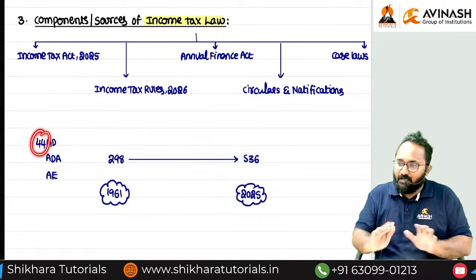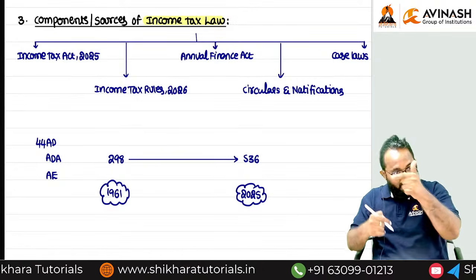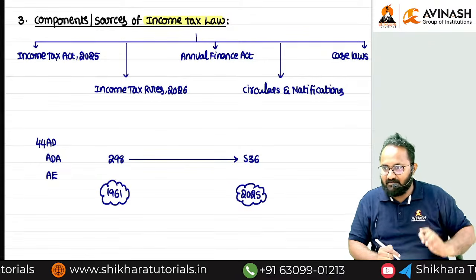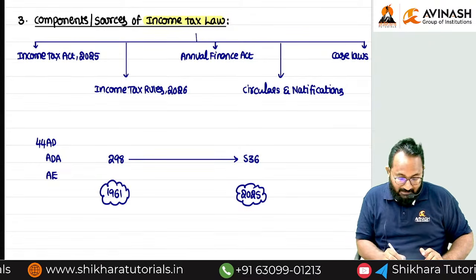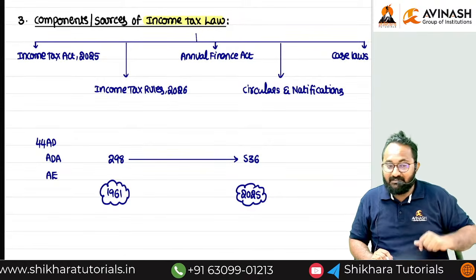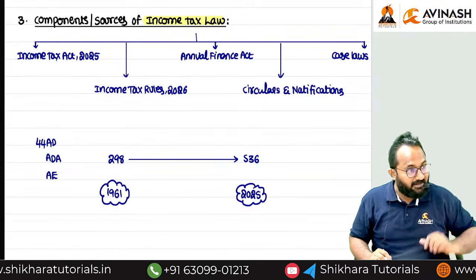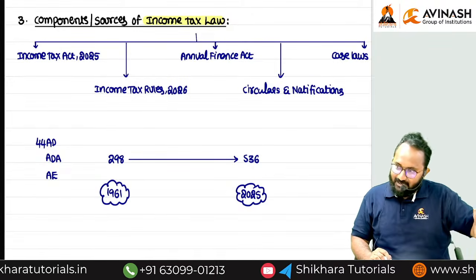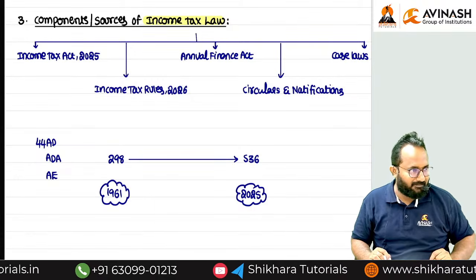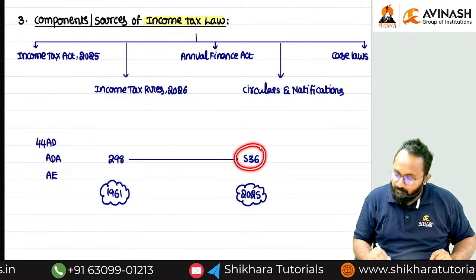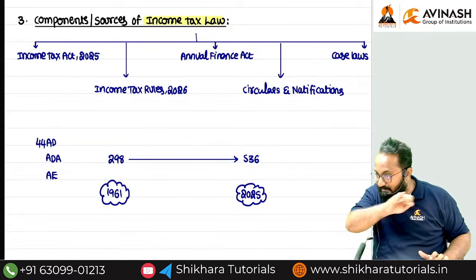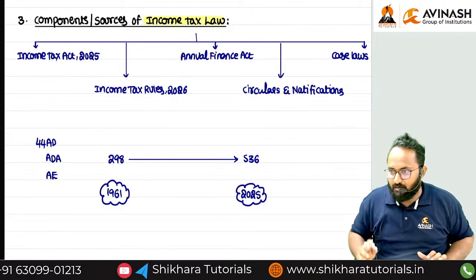They counted 44 as one section. But in that 44, AD, ADA, AE, 44B, BB, many sections will be there. But in numbers, they gave it as 298 only. Example, in Chapter 6A deductions, if you refer, 80C, 80D, 80TTA, 80TTB, many are there. But they counted it as one only in the earlier act. Now, effectively also we have 536. That means nearly 300 sections are reduced in the new act.